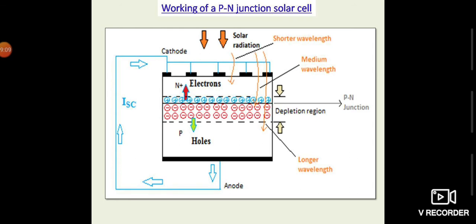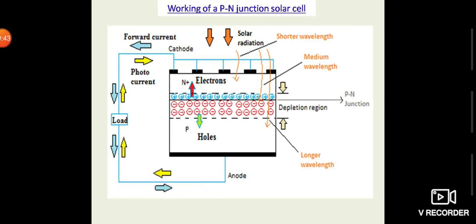Now in this figure you can see the structure is the same, the process of generation of electron hole pairs is also the same, but here the external circuit has been shorted together. So a current is flowing through the external circuit from the P region to the N region, from the anode to cathode, and this current is actually ISC, that is the short circuit current.